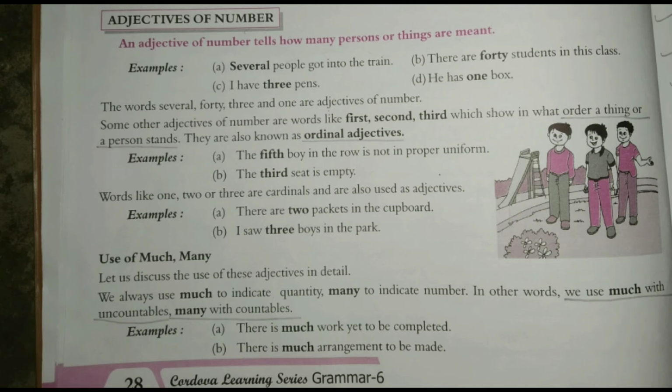Work cannot be said like, I have two work, I have completed three work, so we say much. There is much work. And B. There is much arrangement to be made. These both are uncountable things. Arrangement and work cannot be counted, but yes, they can be measured.